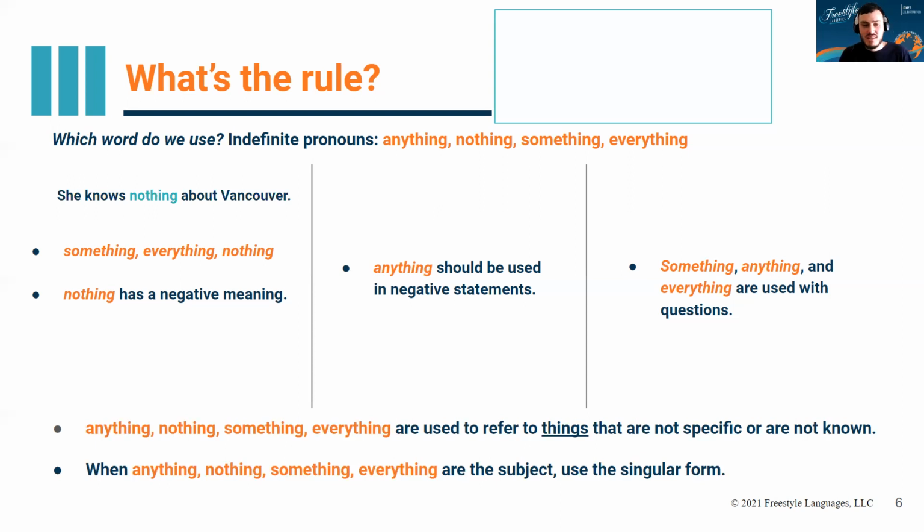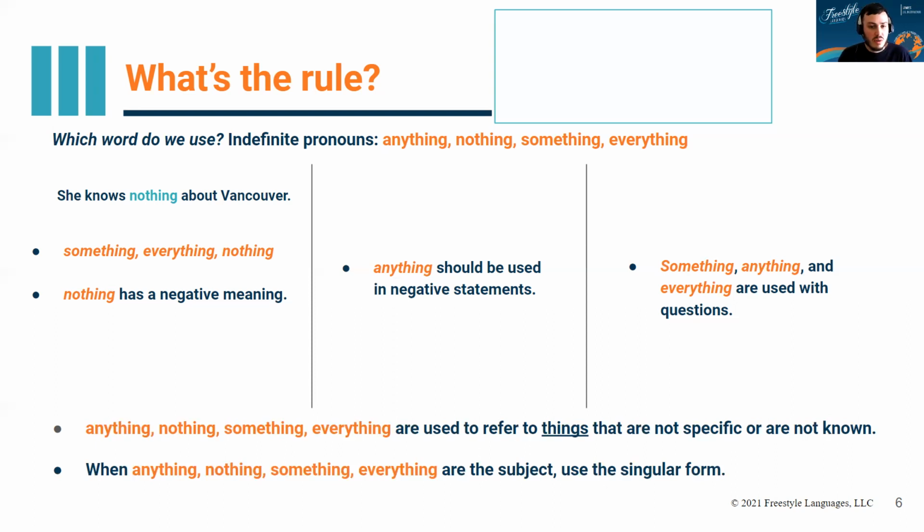So because it has a negative meaning, we do not need to use another negative word in the sentence. For example, we do not need to say, she doesn't know nothing about Vancouver. Doesn't is negative and nothing is already negative. So we don't need doesn't. Rather, we can just say she knows nothing about Vancouver.